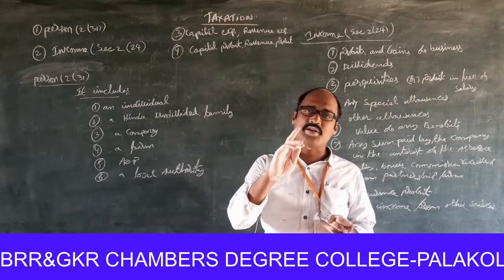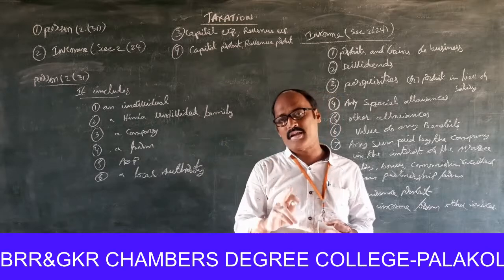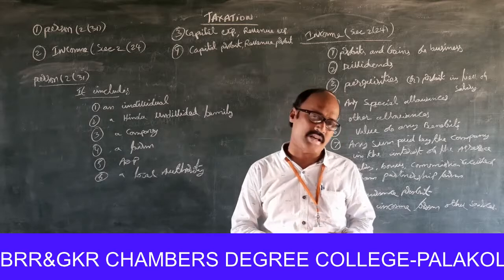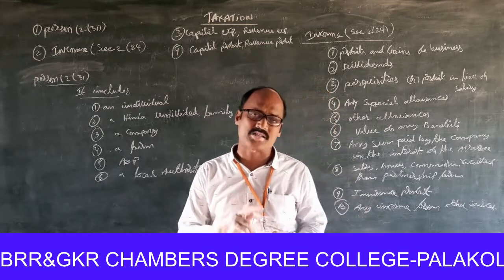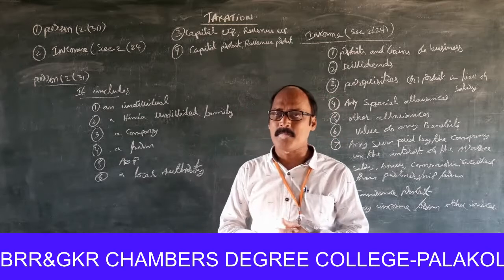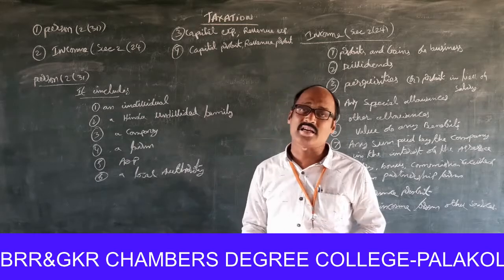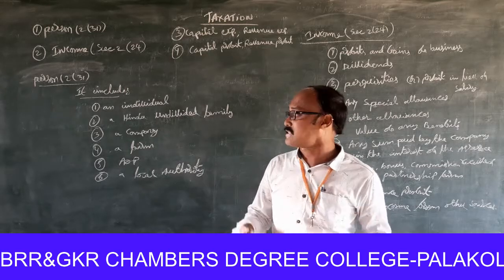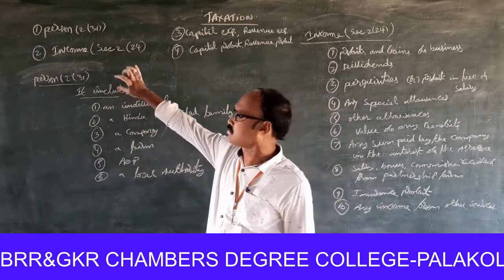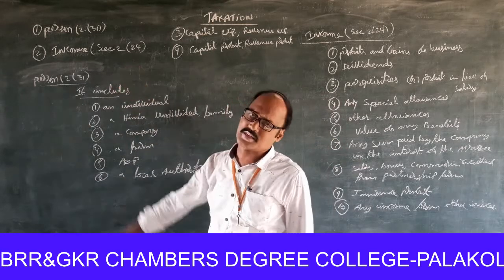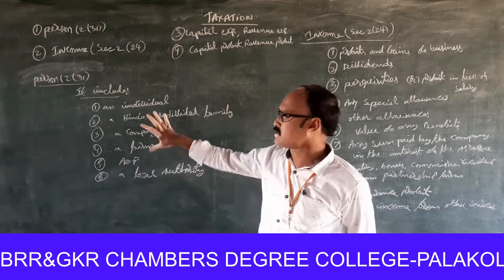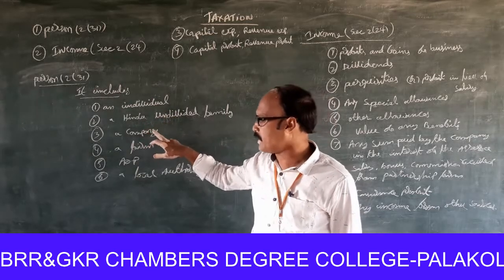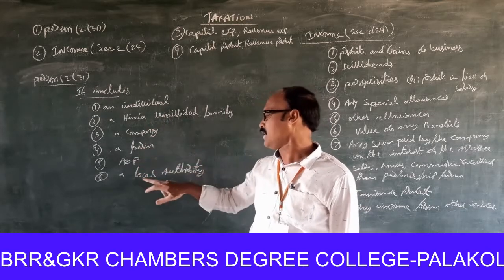A firm is to be treated as a person. A company is to be treated as a person. An association of persons is also to be treated as a person. Next one, a local authority is also to be treated as a person. The person under section 2, subsection 31, includes an individual, a Hindu undivided family, a company, a firm, an AOP, a local authority.